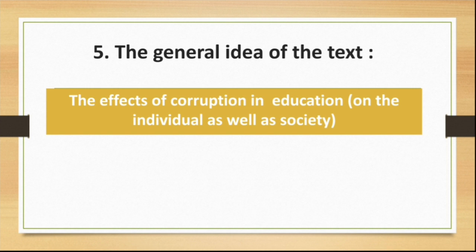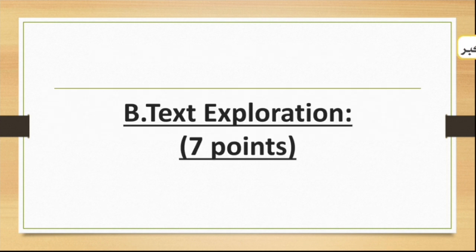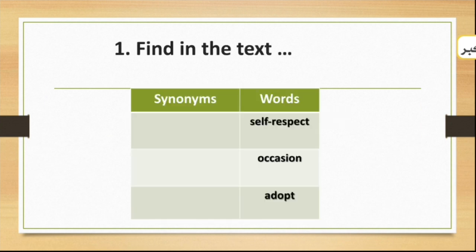We move on to part B, which is text exploration. Also, text exploration consists of 7 points. We start immediately with the first question, which is: find the words or phrases in the text that are closest in meaning to the following. The first word is self-respect. It's mentioned in paragraph 1, so the synonym of self-respect is dignity.